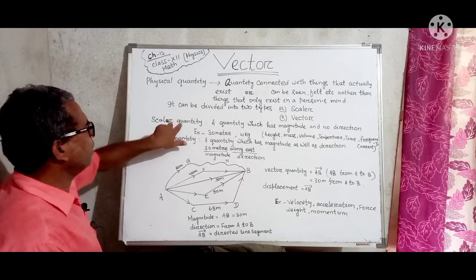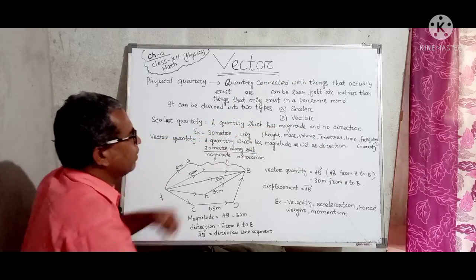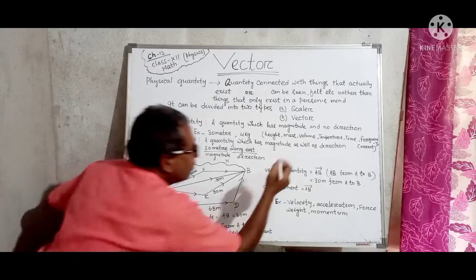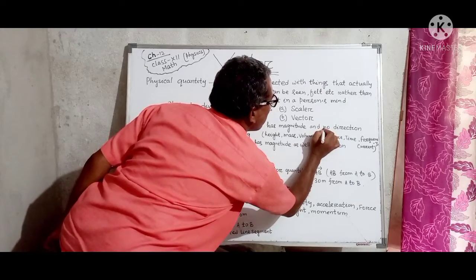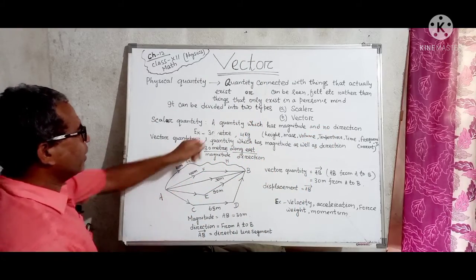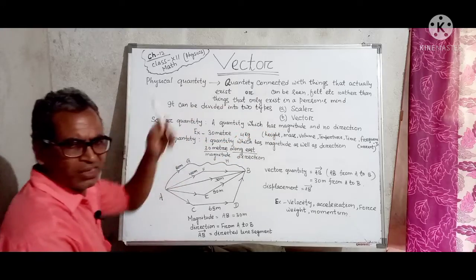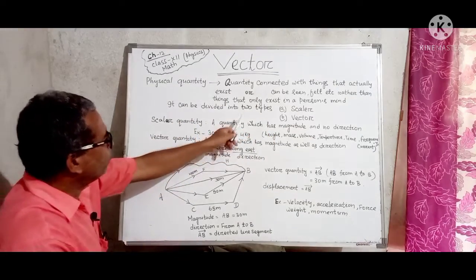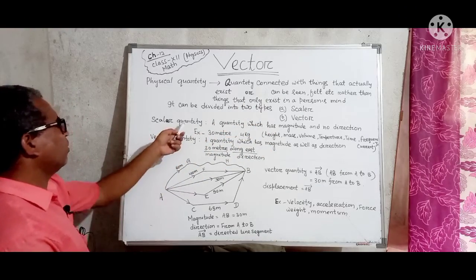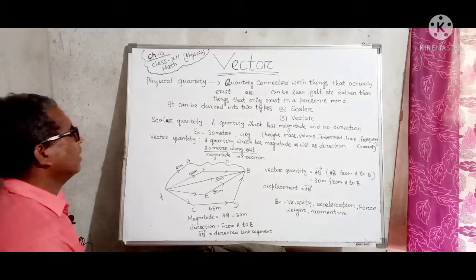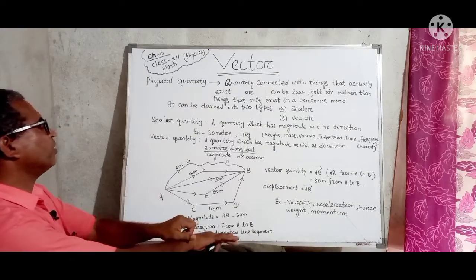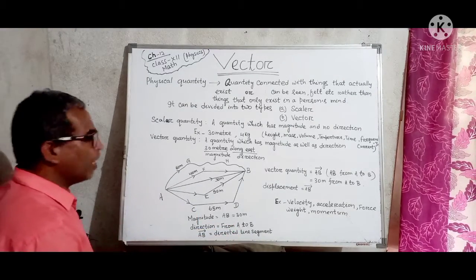You see, scalar quantity, a quantity which has magnitude and no direction. Okay, no direction. Quantity which has only magnitude. You can say a quantity which has only magnitude is called as scalar quantity. Very simple. Example, 30 meter, 4 kg. Okay. So what type of quantities are the scalar quantities?